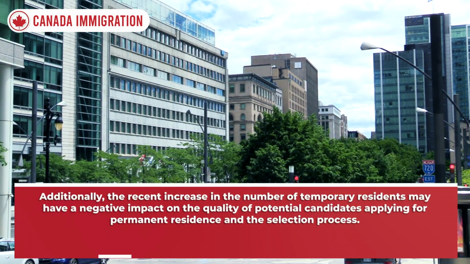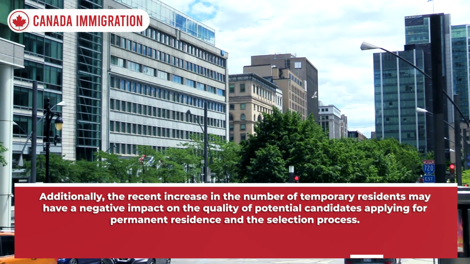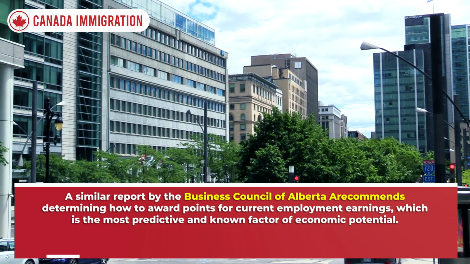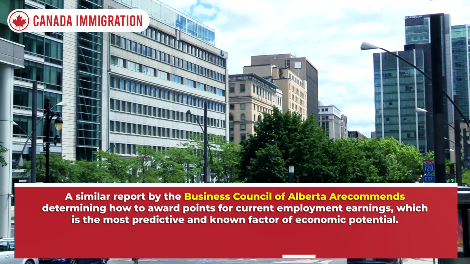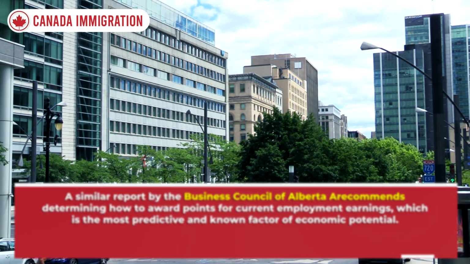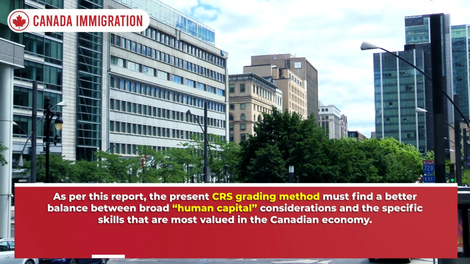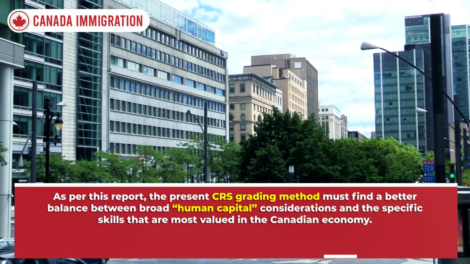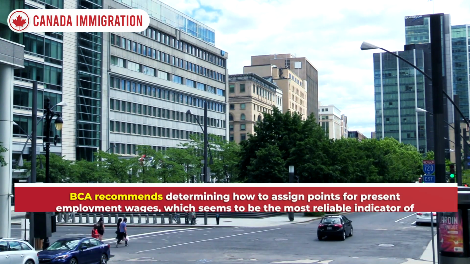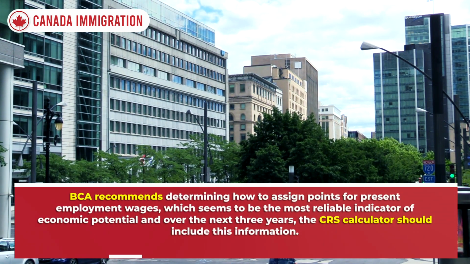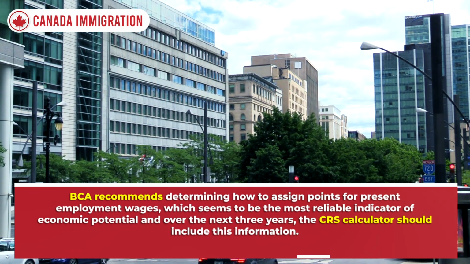Additionally, the recent increase in the number of temporary residents may have a negative impact on the quality of potential candidates applying for permanent residence and the selection process. A similar report by the Business Council of Alberta recommends determining how to award points for current employment earnings, which is the most predictive and known factor of economic potential. As per this report, the present CRS grading method must find a better balance between broad human capital considerations and the specific skills that are most valued in the Canadian economy. The BCA recommends determining how to assign points for present employment wages, which seems to be the most reliable indicator of economic potential, and over the next 3 years, the CRS calculator should include this information.